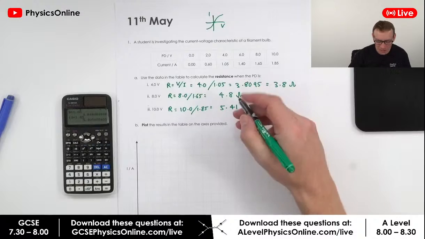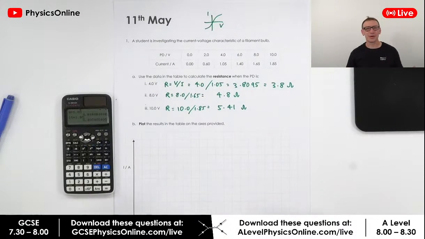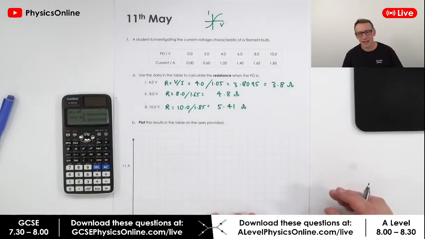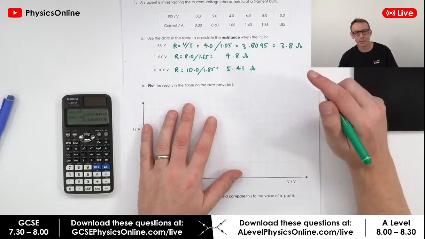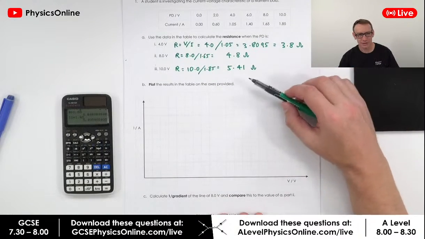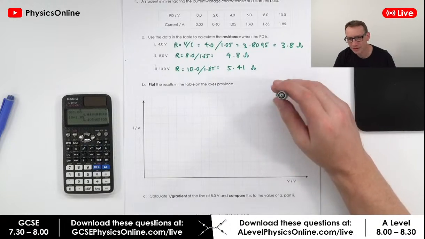So really, this last answer should be 5.41. But this is the quirk about the way that when you actually take real data, ultimately, it doesn't really matter because as soon as we start to plot the data on a graph, what we find is that we can't really plot to the nearest 0.01. So I reckon 5.4 is fine.